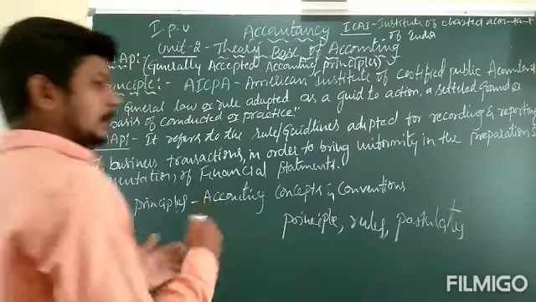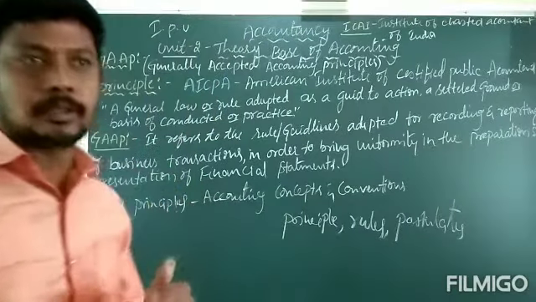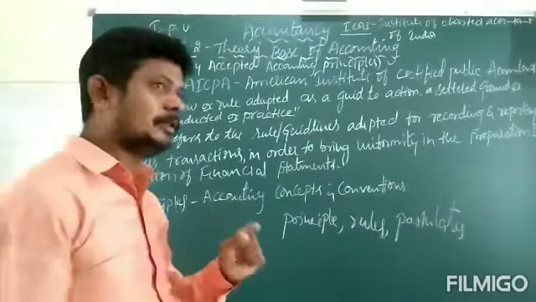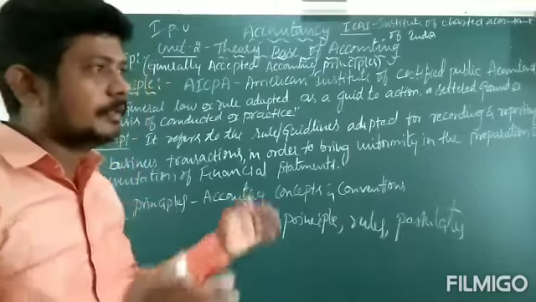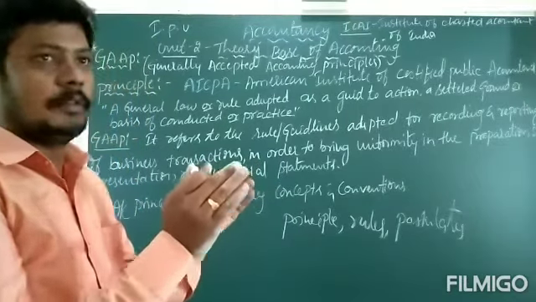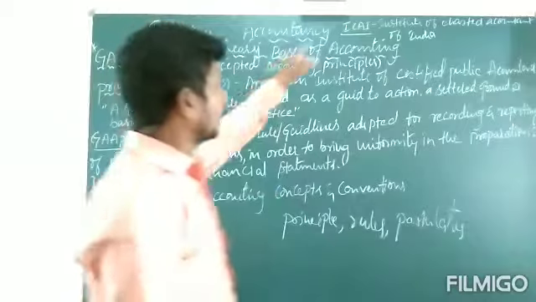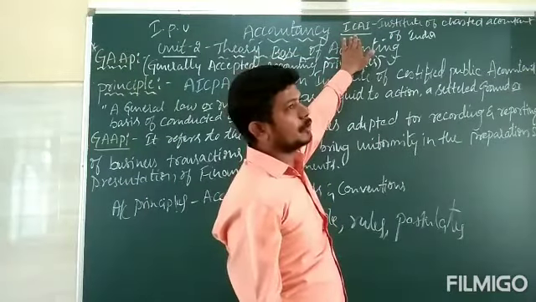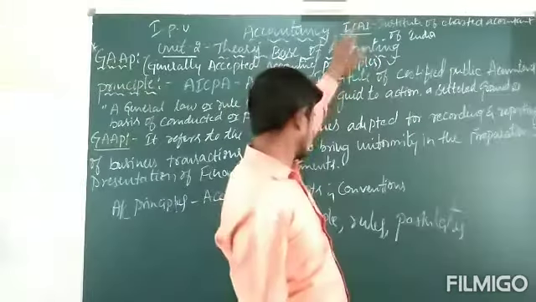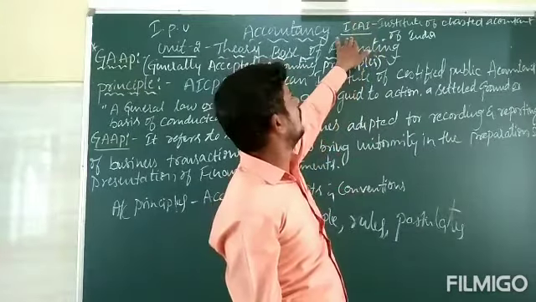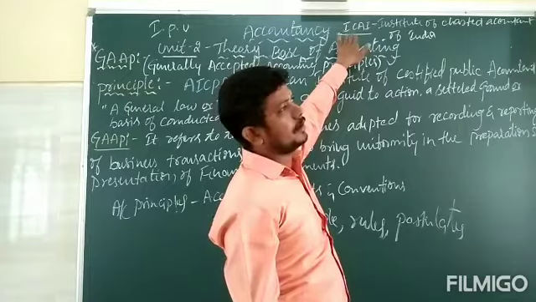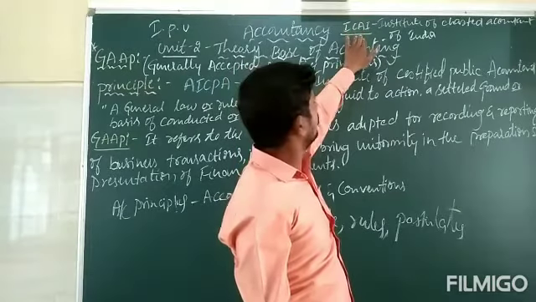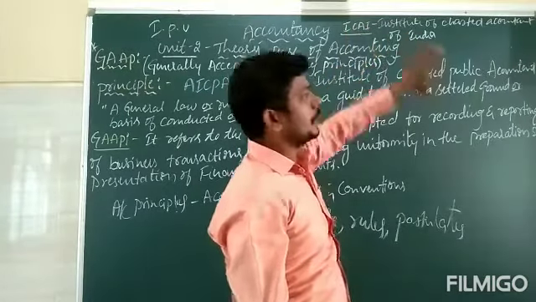Any rules, policies or concepts are formulated and maintained by this body. It is the ICAI, Institute of Chartered Accountants of India.